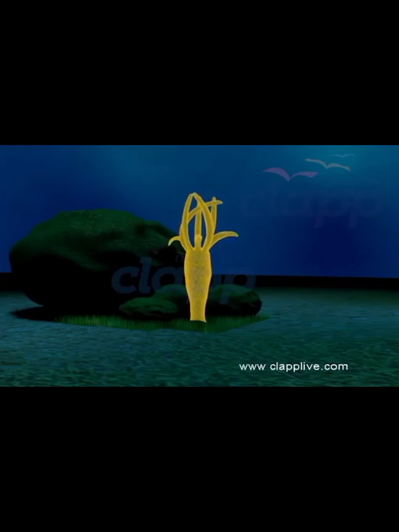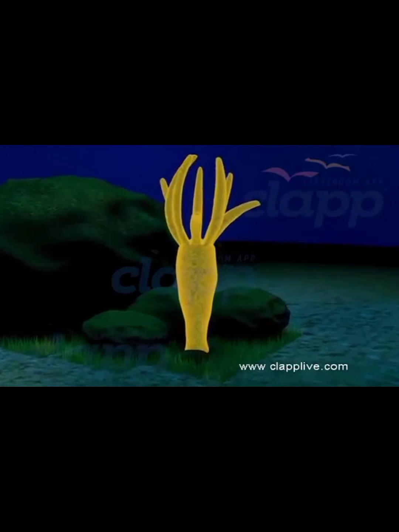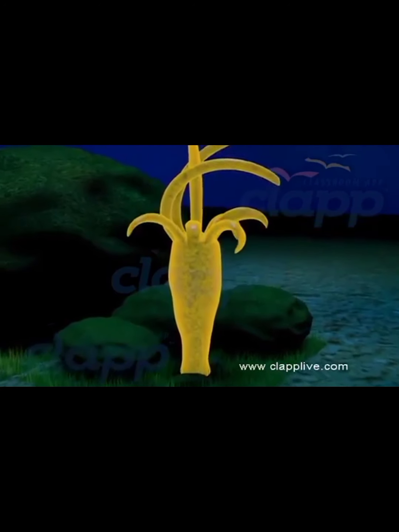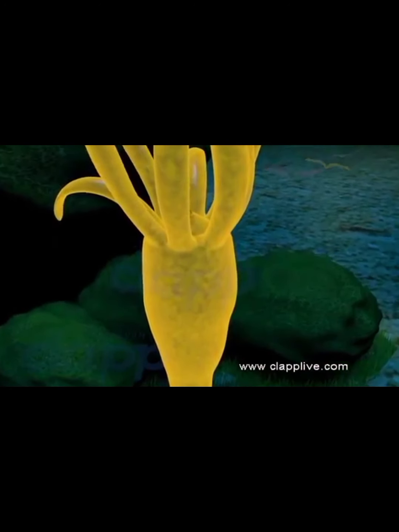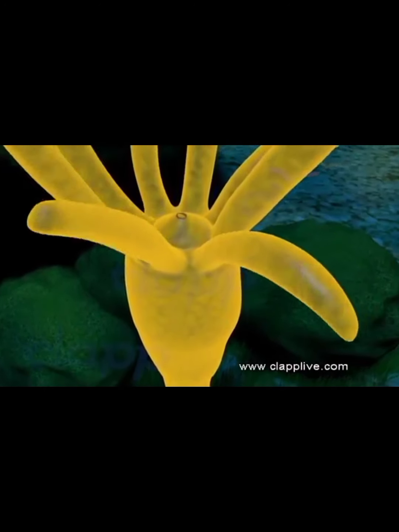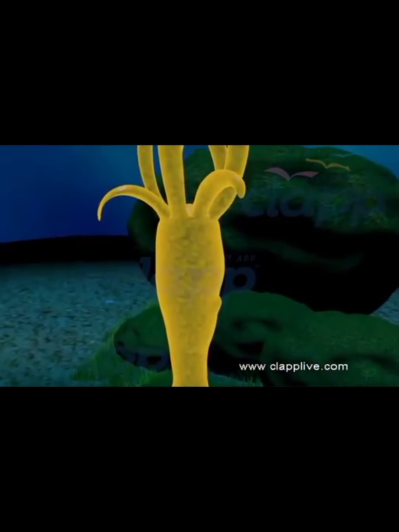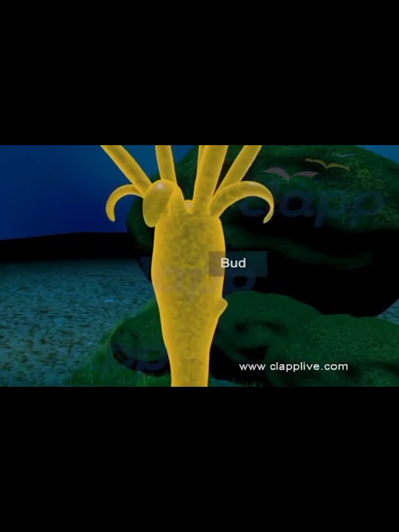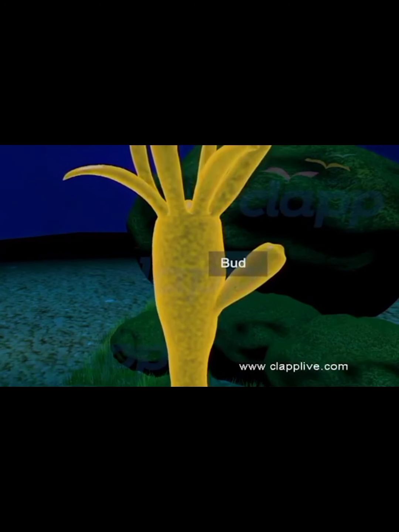Hydra. Hydra is one of the simplest sedentary multicellular freshwater organisms about 1 centimeter long. It has a tubular body with a basal disc for attachment and a free distal or oral end bearing mouth and circlet of tentacles. Hydra reproduces asexually by budding. At the time of asexual reproduction, small buds appear on the body wall.